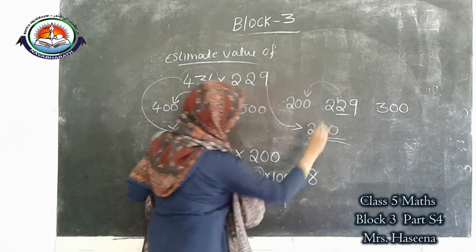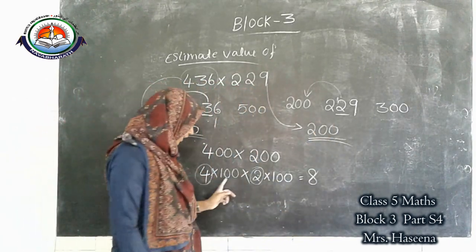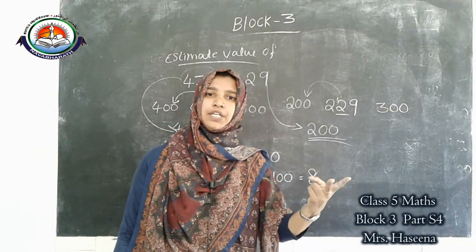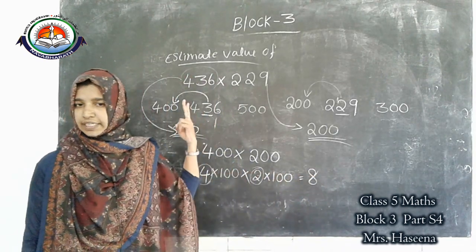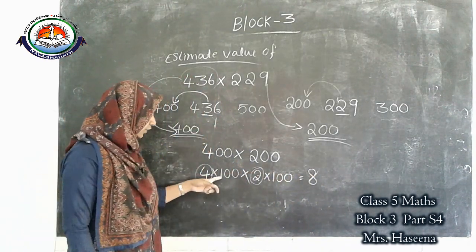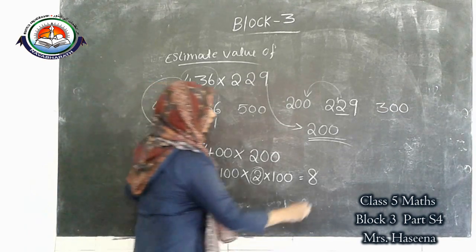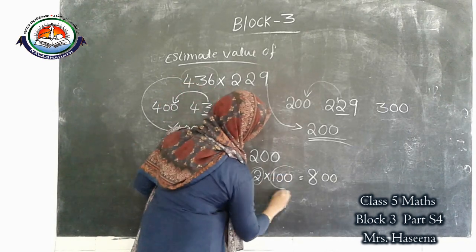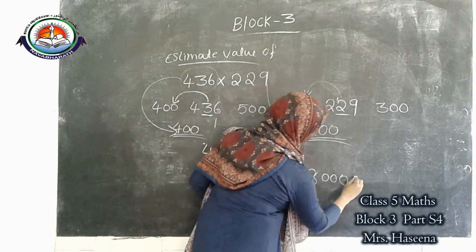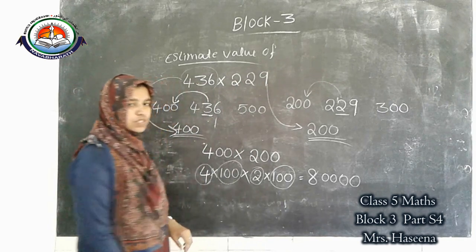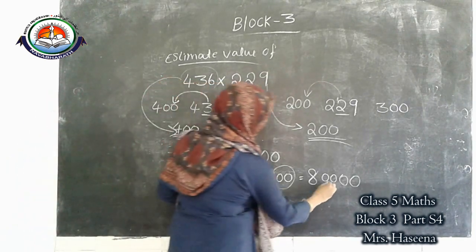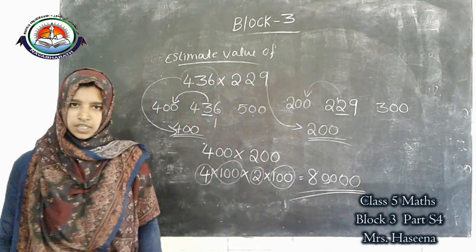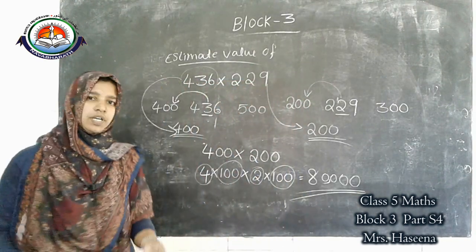Then into 100 means adding 2 zeros, as we studied last class. Again into 100 means adding 2 more zeros. So what is our answer? 80,000. Understood? Can we check one more question also?